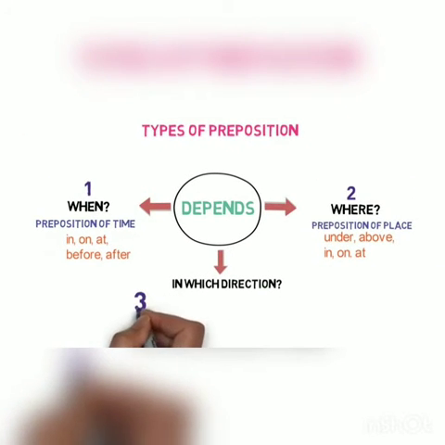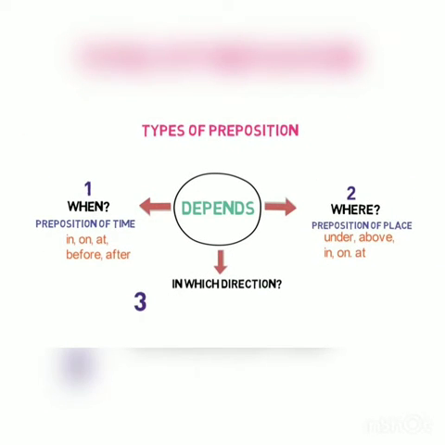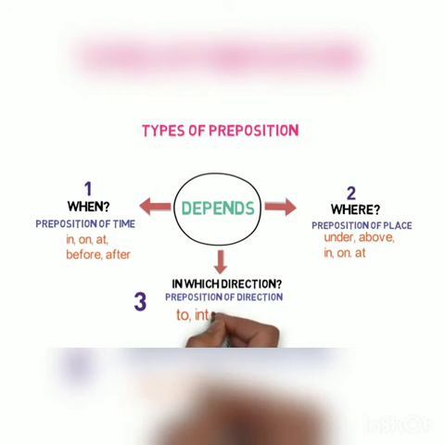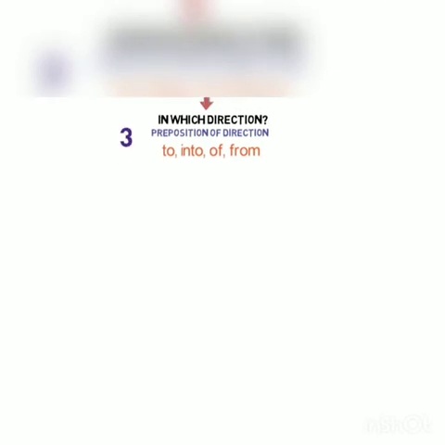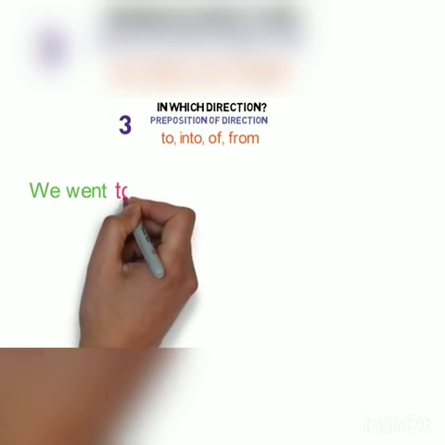Now let's look into the next type. The prepositions that describe where to go or where to put something are called prepositions of direction. Some examples of them are to, into, of, from. Let me give you some sentence examples to make things clear. We went to London last week. Here, to describes in which direction we went. So, here to is the linking word.